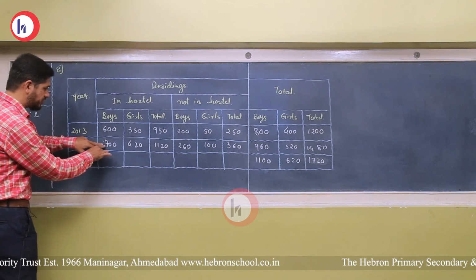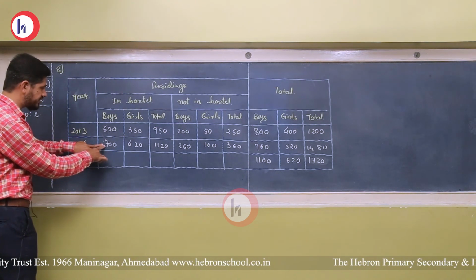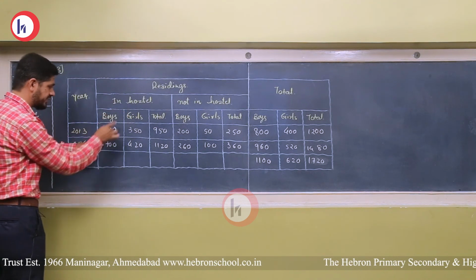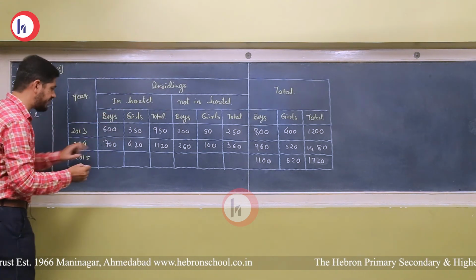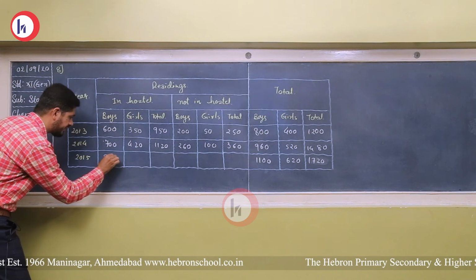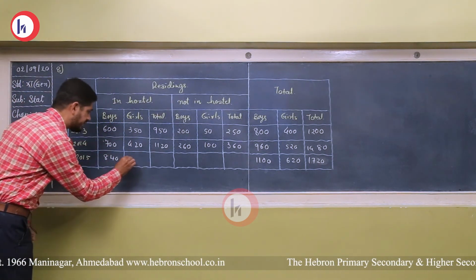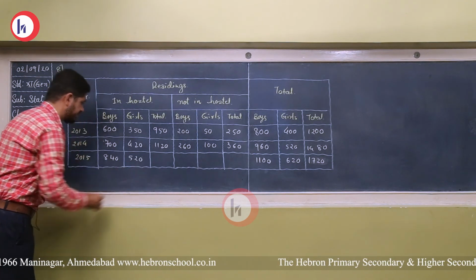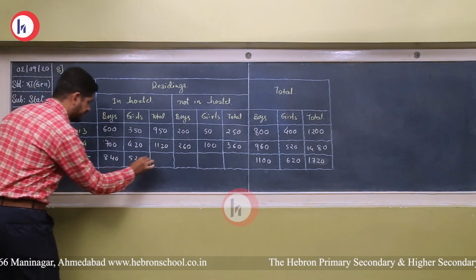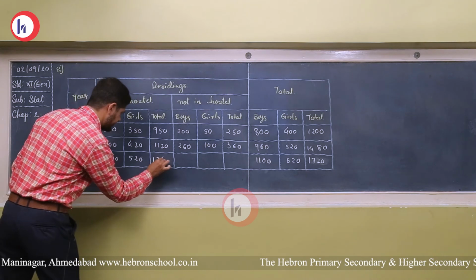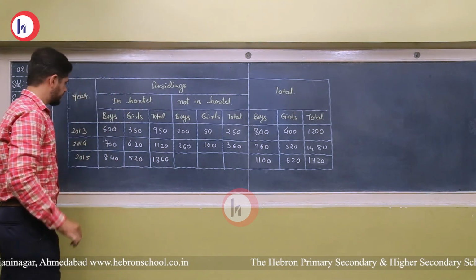So in 2014 there are 700 boys residing in a hostel. When we add 140, we get 840, and 100 to the girls, that is 520. Now the sum is 1360.